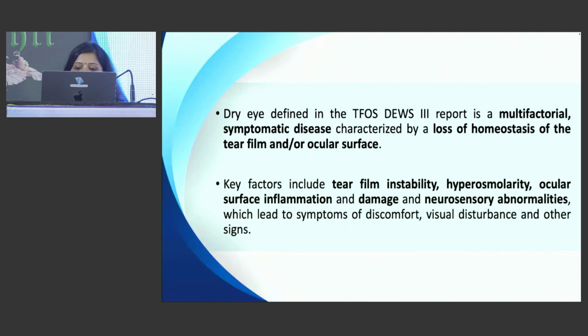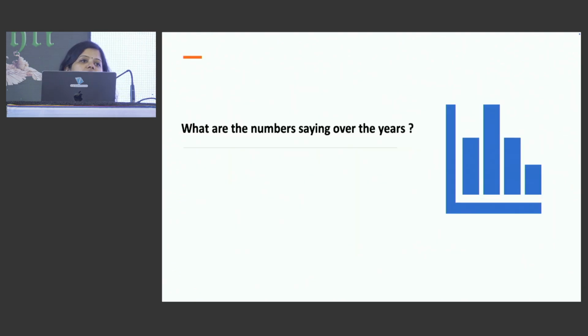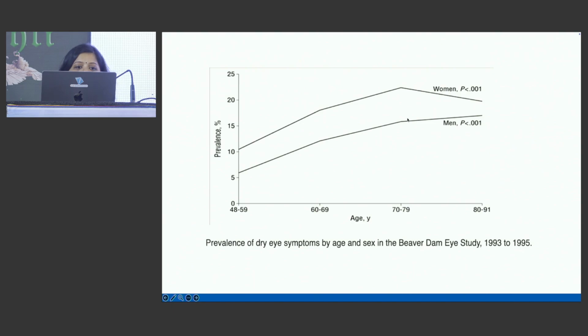and neurosensory abnormalities. Now, there is an increase in screen usage among all populations and reduced outdoor activities, especially post-pandemic, and we are seeing an increase in the number of dry eye cases. Now, let us see what the numbers are saying over the years. An early study done in the early 90s called the Beaver Dam Eye Study showed a prevalence of 14.4% in dry eye. This graph shows increasing prevalence with age of dry eye symptoms. Now, this graph is showing increase in prevalence with age, and also in women, dry eye tends to be more.